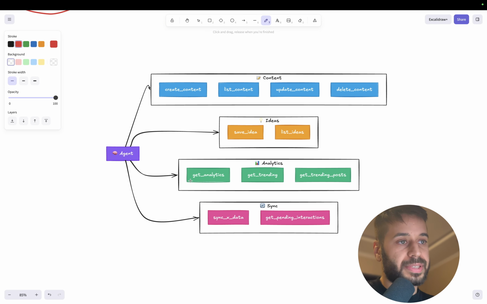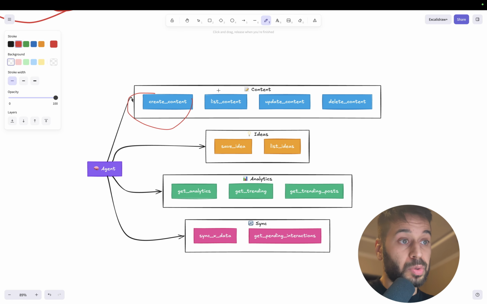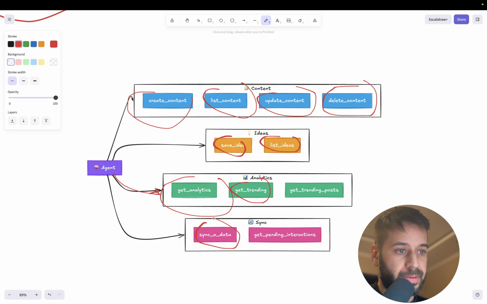Okay, so now here are the tools that my agent has access to. There are content tools, like to create content, to list the content that already exists, that I already posted, to update a piece of content. For example, if the content is scheduled, then it can just edit the draft. It can either delete a post on X, or it can delete the draft. About ideas, so it can either save an idea or list the ideas, because whenever I have an idea, I can just tell the agent to add it to the ideas list. Also analytics and also sync, so it can synchronize the data from X posts to our database, or it can also get any pending interactions.